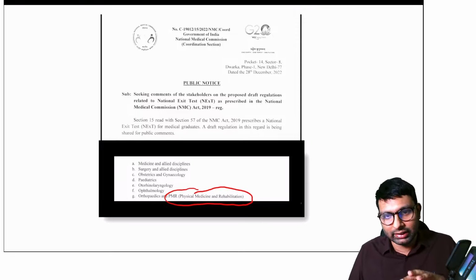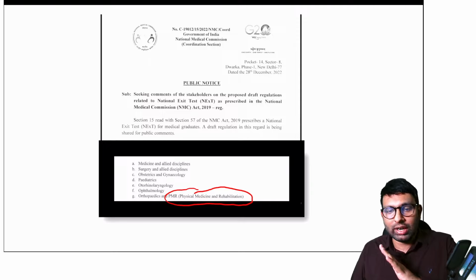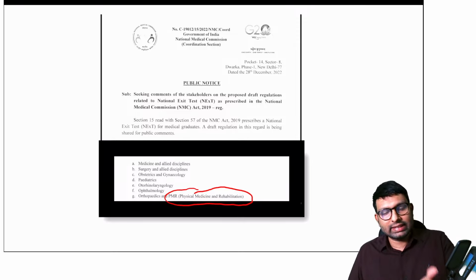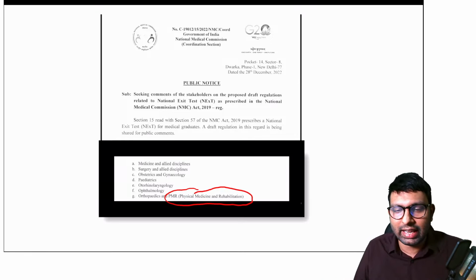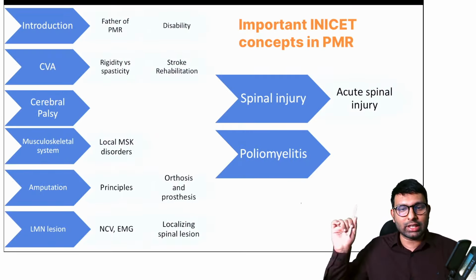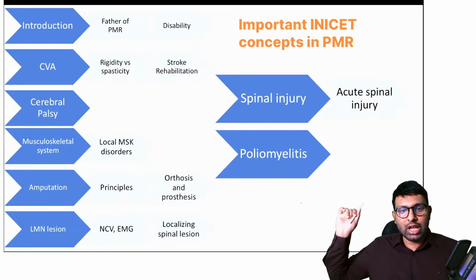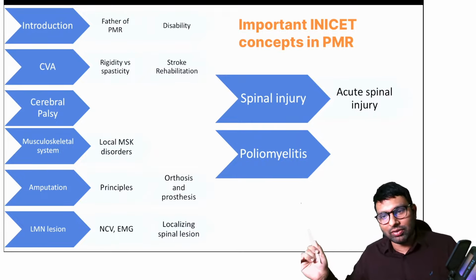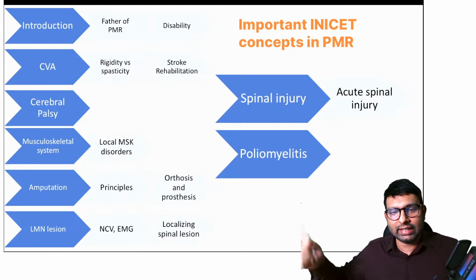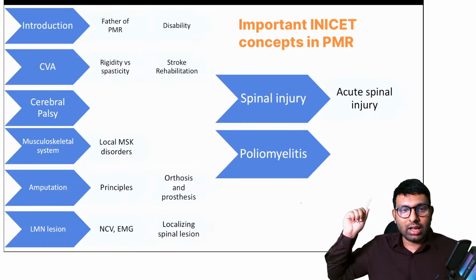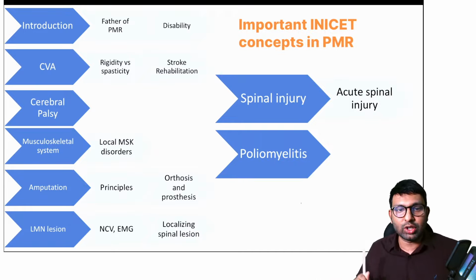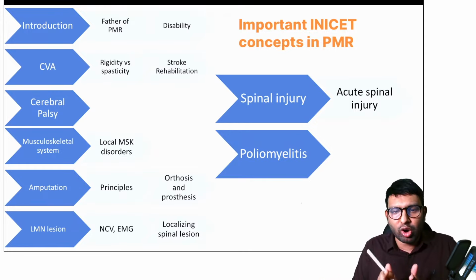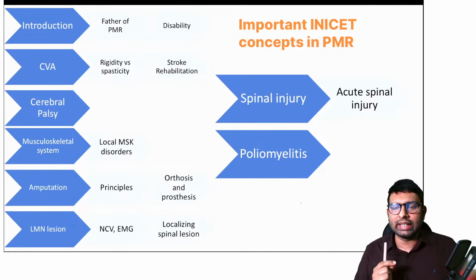That is why we are conducting today's session, to deal with the subject called physical medicine and rehabilitation. You will realize that this subject is not different from any other. It is just a culmination of medicine and orthopedics, mainly dealing with the rehabilitation part. These are all the high yield topics of physical medicine and rehabilitation. Look at all of these topics. You will see that most of them are covered either in orthopedics or in medicine, and this is just an extension of that. Disability and stroke rehabilitation are covered in medicine. Orthosis and prosthesis, MSK disorders, then localizing spinal injuries and lesions are all covered in orthopedics. So this is just a combination of orthopedics and medicine, and a few other detailed things which I will tell you about.